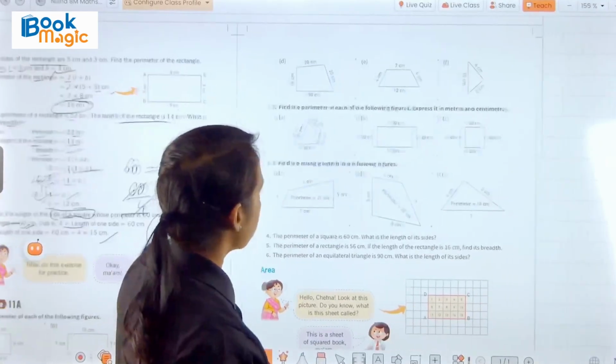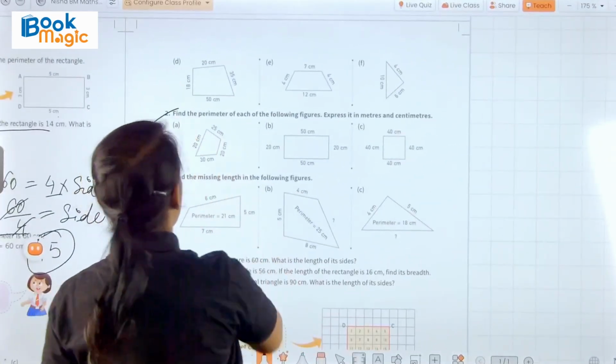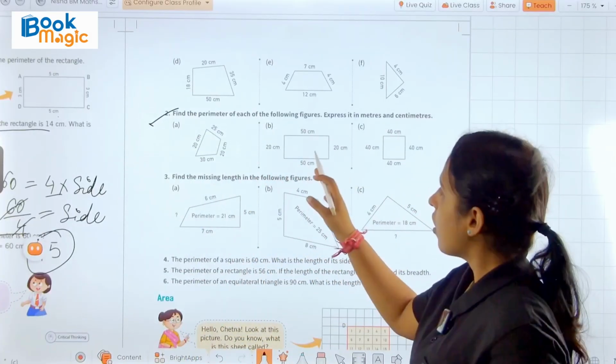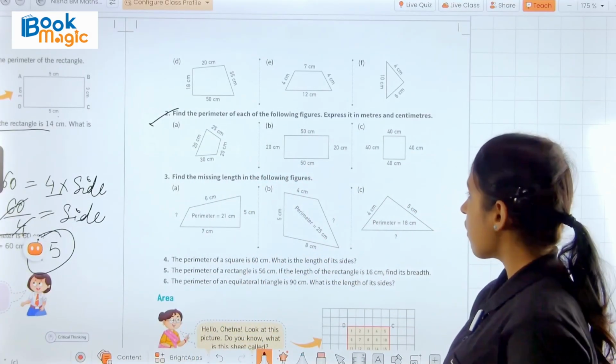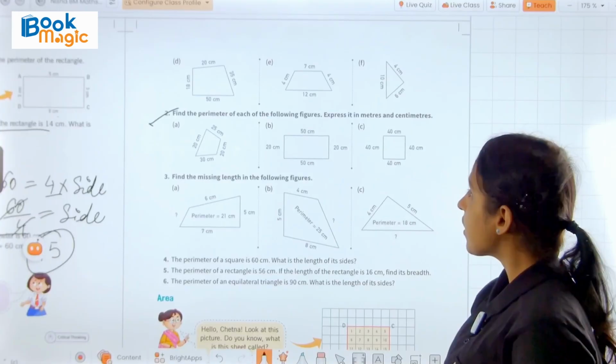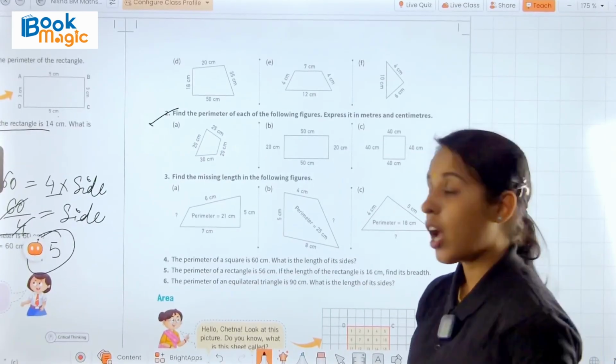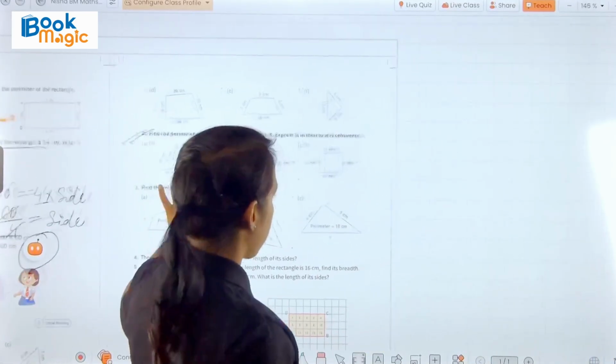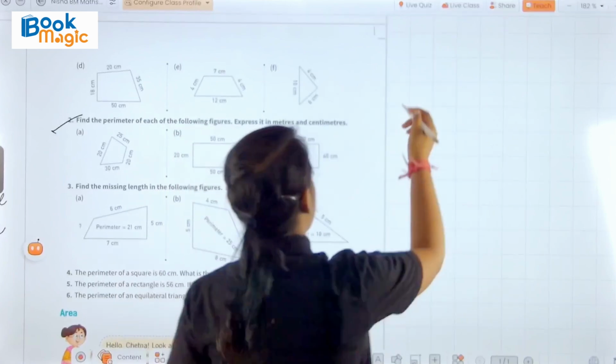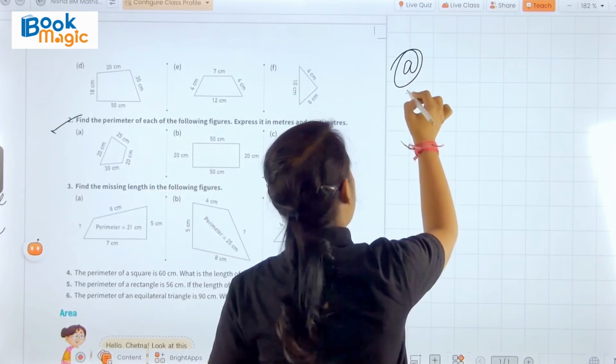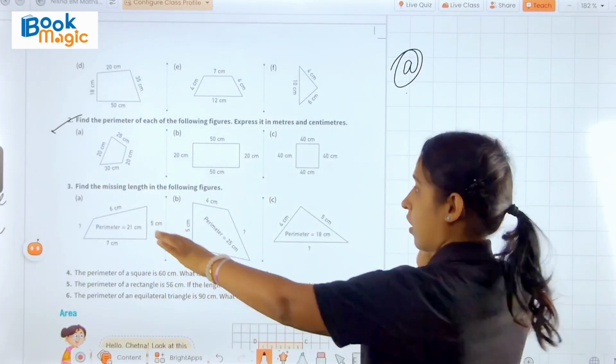Okay, now we have question number 2. Here we have, find the perimeter of each of the following figures, express it in meters and centimeters. We know that. How do we express in meters and centimeters? So let's see here. First we have this figure.